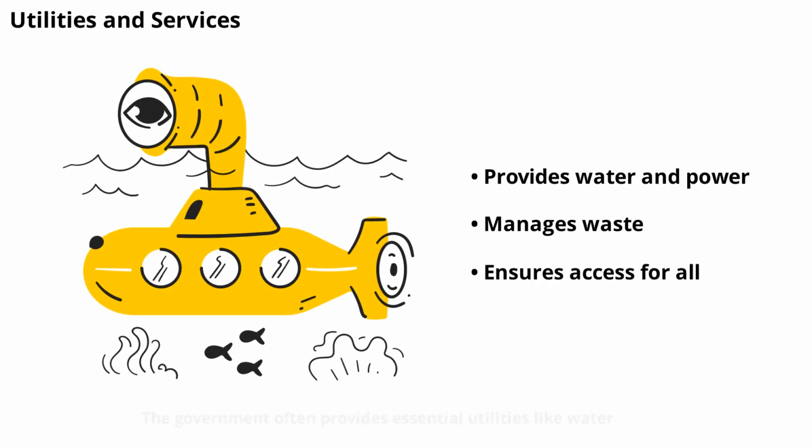The government often provides essential utilities like water, electricity, and waste management. These services are critical for public health and safety. By regulating or directly providing utilities, the government ensures everyone has access to clean water and reliable power, regardless of where they live.